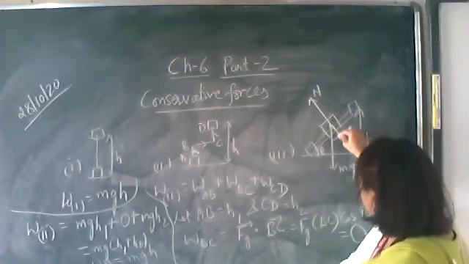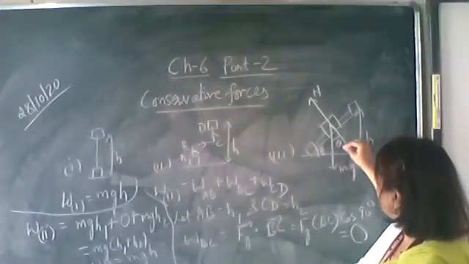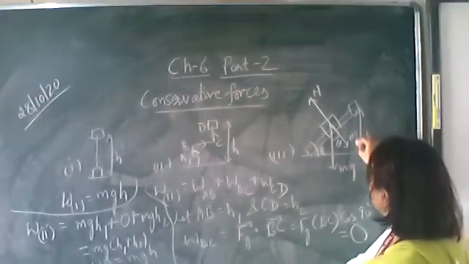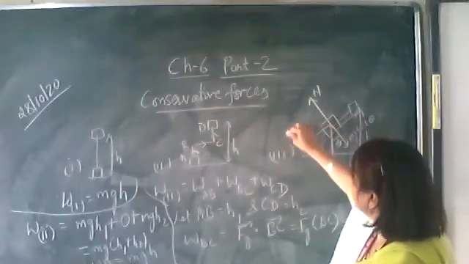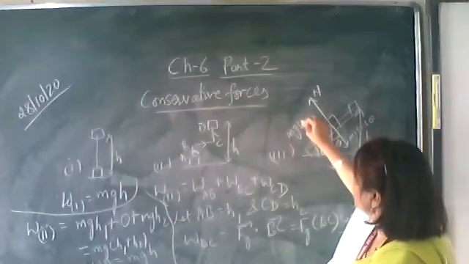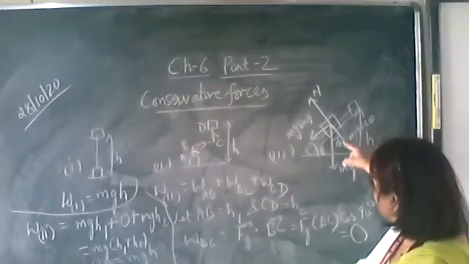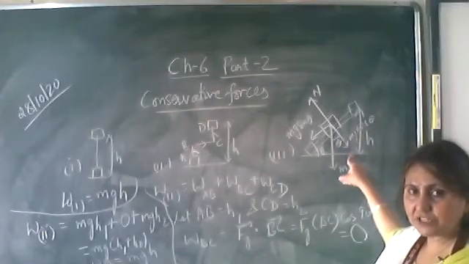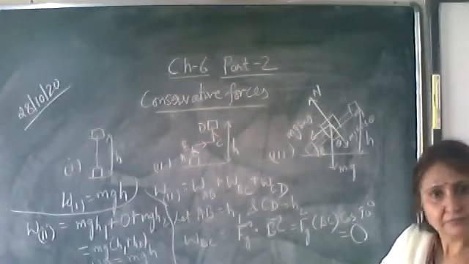Extend this line; this angle will also be theta. Resolve mg into two components: mg cos theta and, perpendicular to it, mg sin theta. The mg cos theta balances the normal reaction.